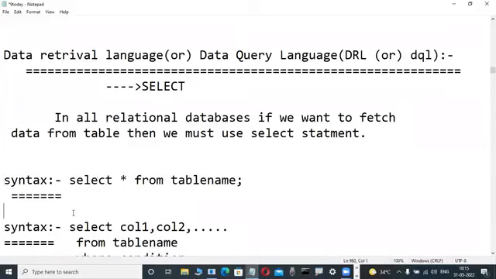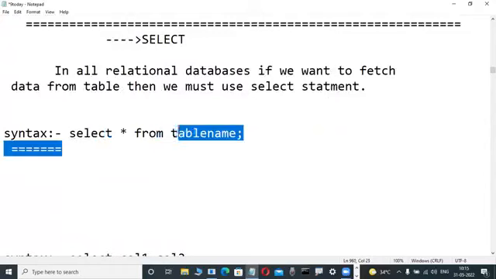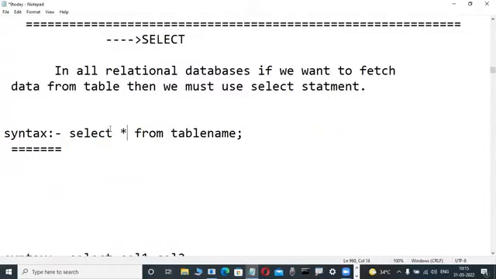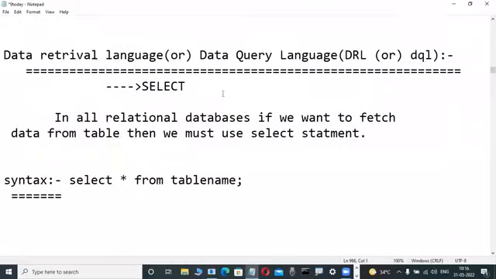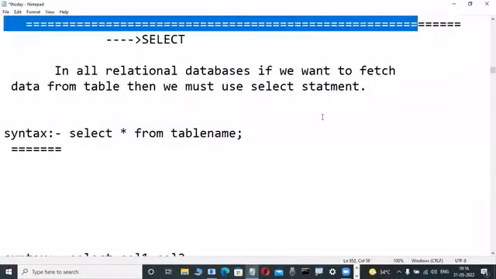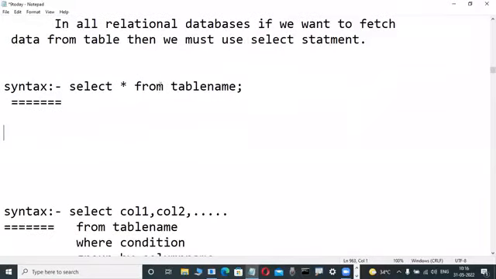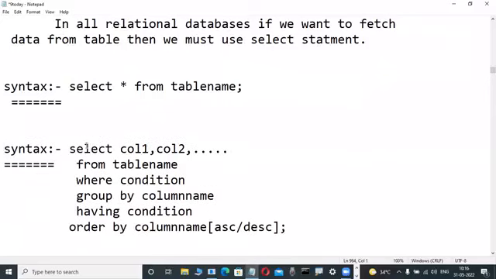Write the syntax: select star from table name. What the star is, I will tell you today. This is one model; select star from table name is the basic level, for newcomers. And now the original one is not a star only. Here the big syntax is there. This syntax is also right. This is one of the stages where you are good.